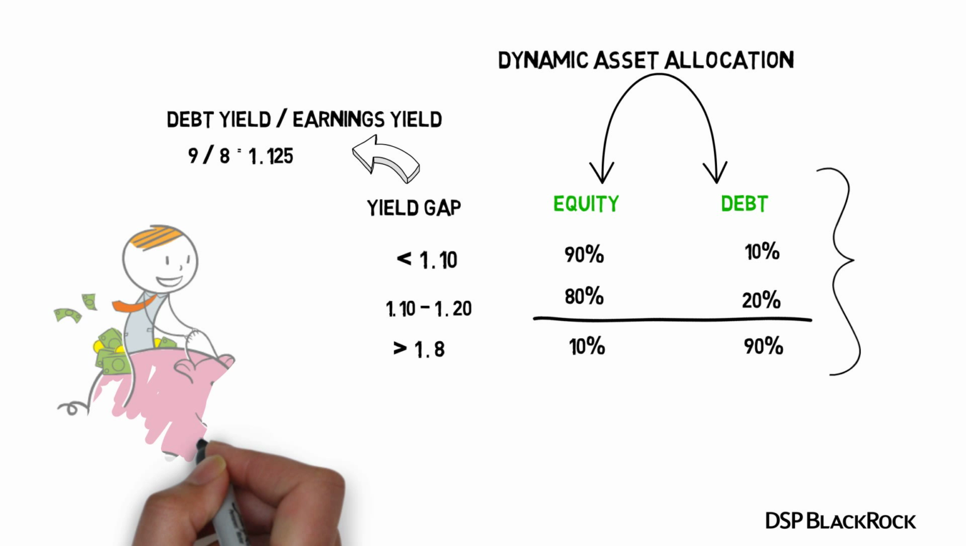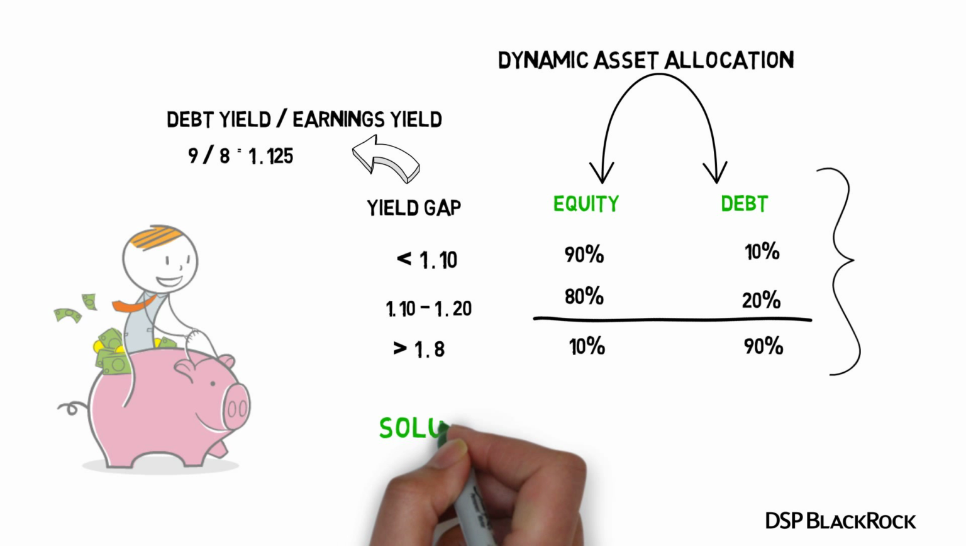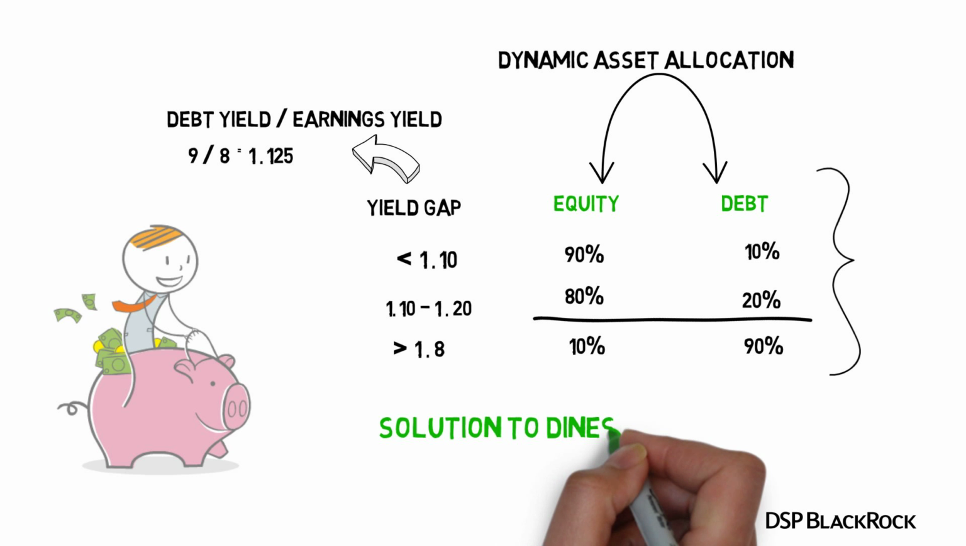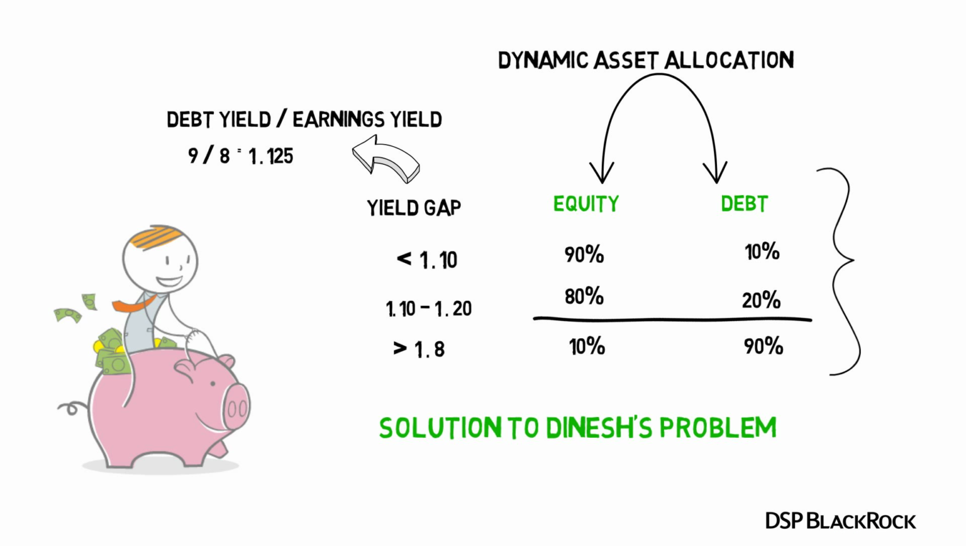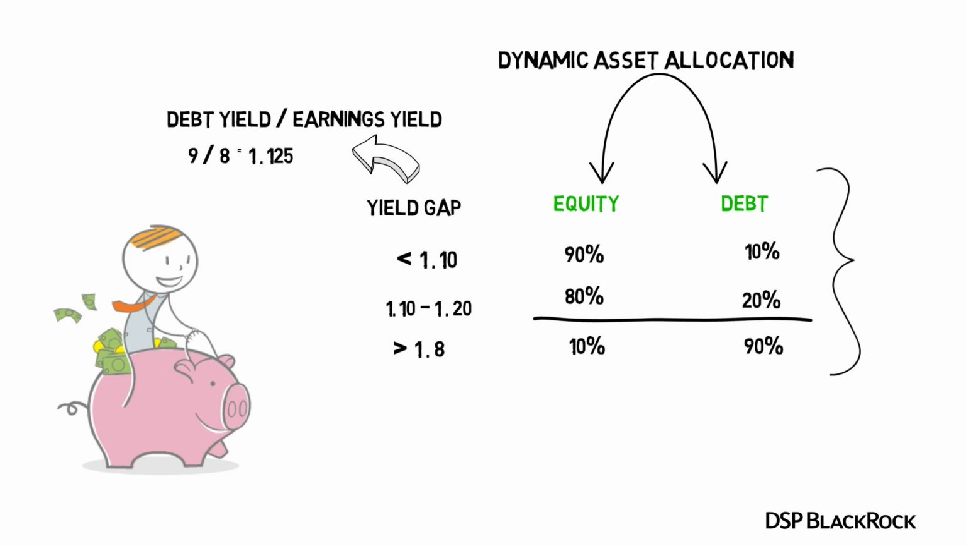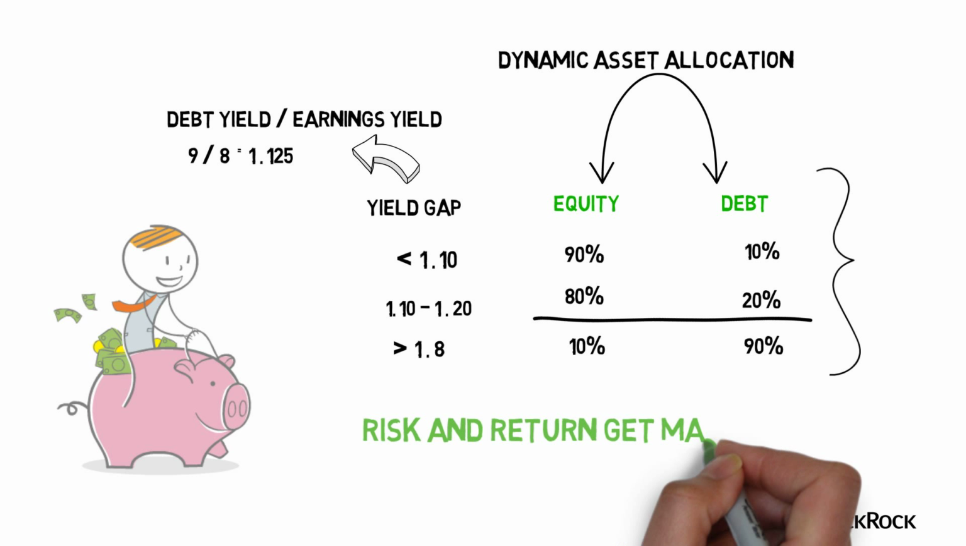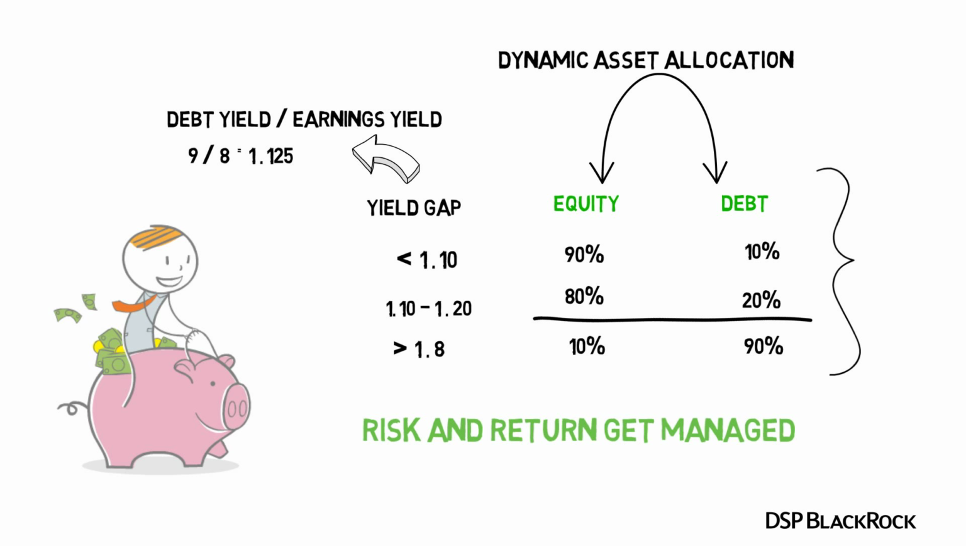Importantly, the changes are not whimsical, but based on the returns in the market and how the equity and debt are performing relative to each other. It works mechanically based on a rule that has been tested and set up. It therefore manages the risk and return automatically without Dinesh having to worry about it.